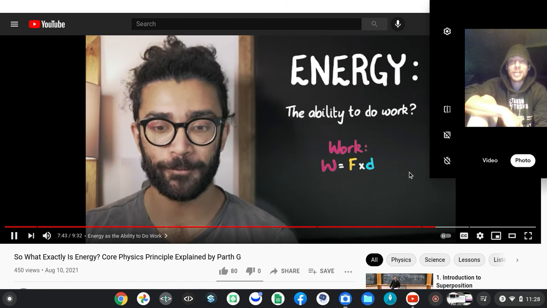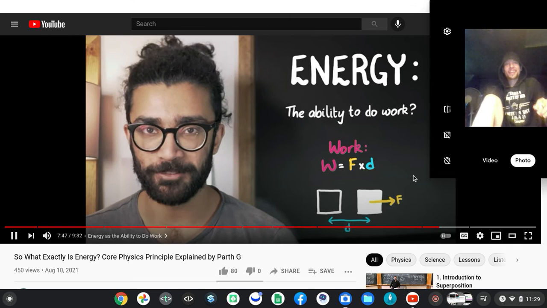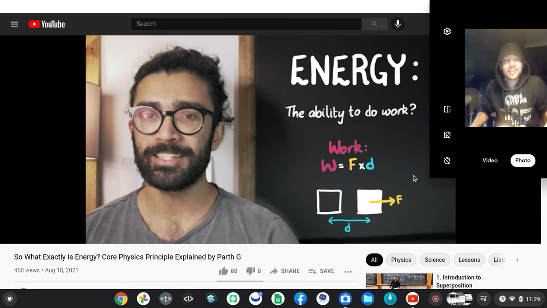It's defined as the force applied to a particular object multiplied by the distance the object moves. Or at least that's a simplified version. We won't go into detail here. Now, this is pretty reasonable.